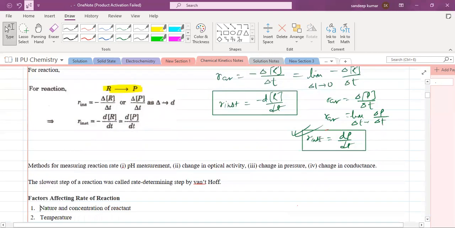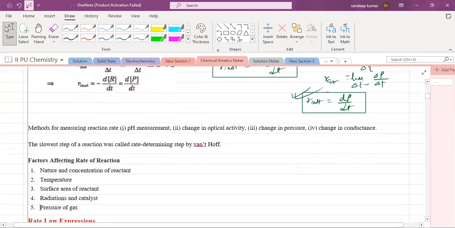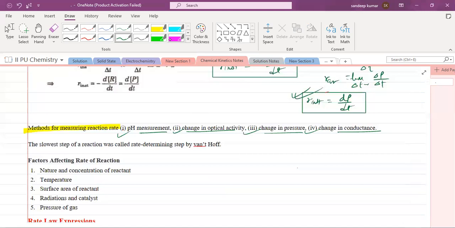Now, methods of measuring the reaction rate. There are some methods. First method is pH measurement. Second method, change in optical activity. Third one, change in pressure, and fourth one, change in conductance. So you should understand this.